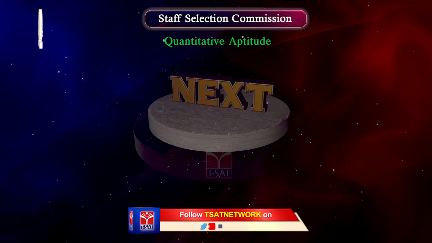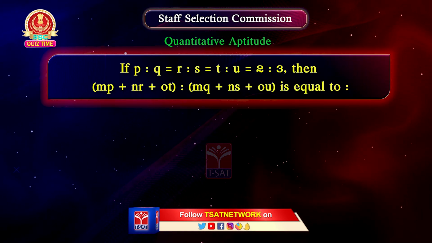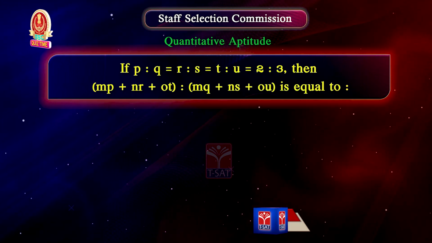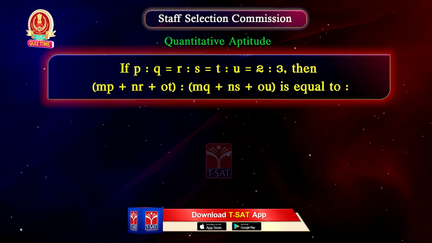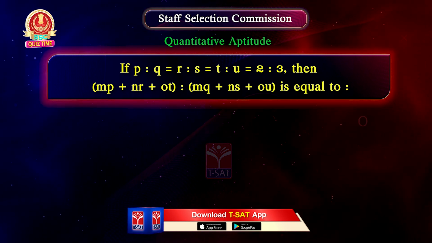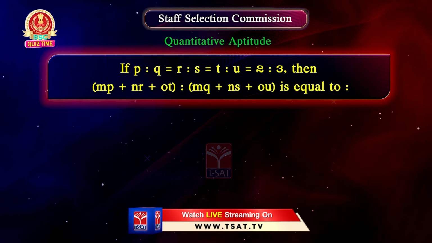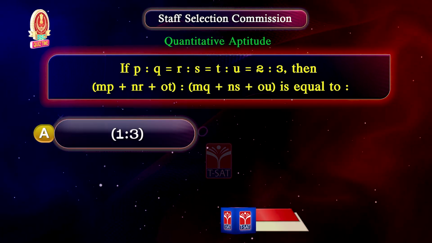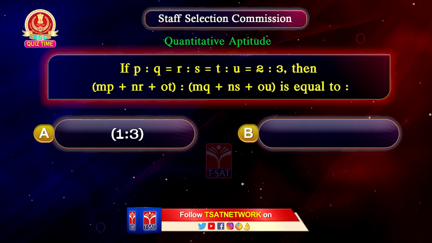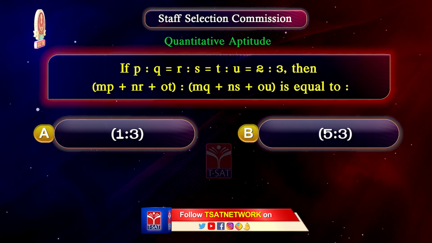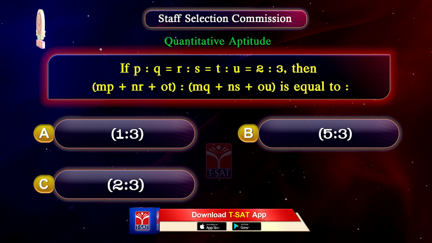Next question. If P is to Q is equal to R is to S is equal to T is to U is equal to 2 is to 3, then MP plus NR plus OT is to MQ plus NS plus OU is equal to? Option A, 1 is to 3. Option B, 5 is to 3. Option C, 2 is to 3.